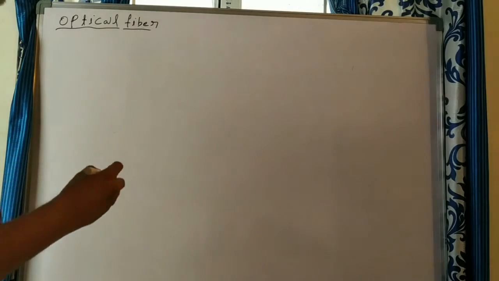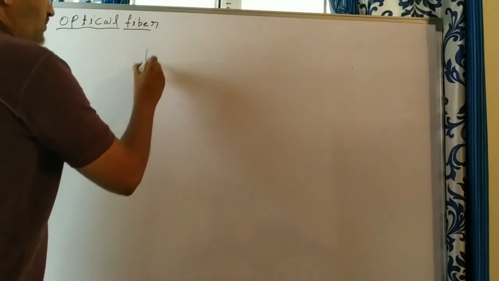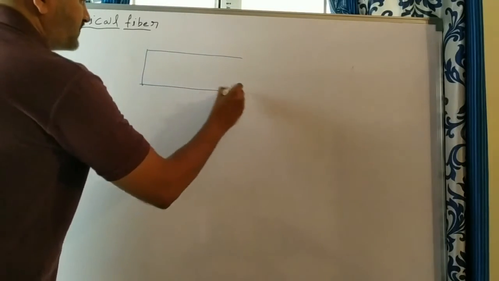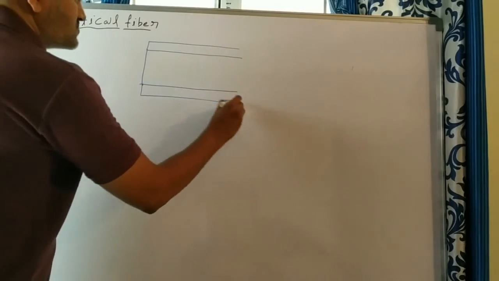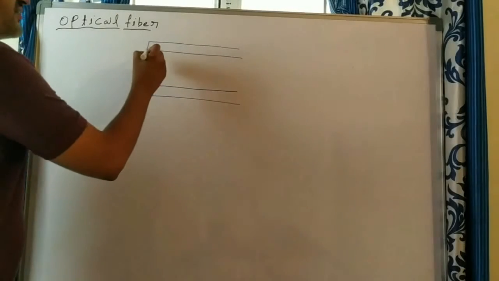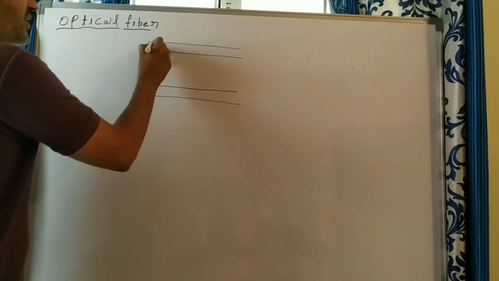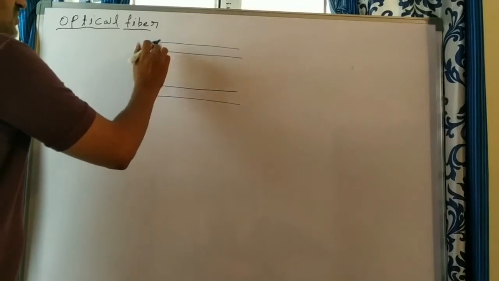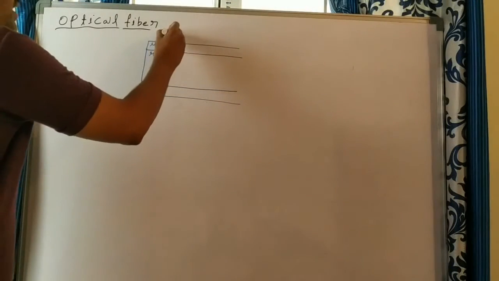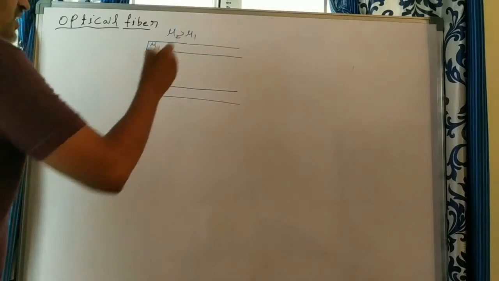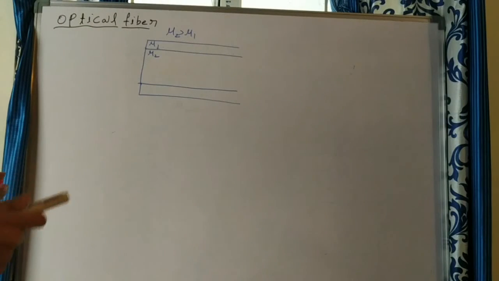So first of all, what is optical fiber? That we'll see. Optical fiber contains two parts, two regions. One is the center region, which we call the core. This is the core region. The other is called the cladding, the outer region. The refractive index of the inner region should be more when compared to the outer region. Suppose the inner region, the core, has refractive index mu2 and the outer region has refractive index mu1. They want it to look like this: mu2 is greater than mu1.